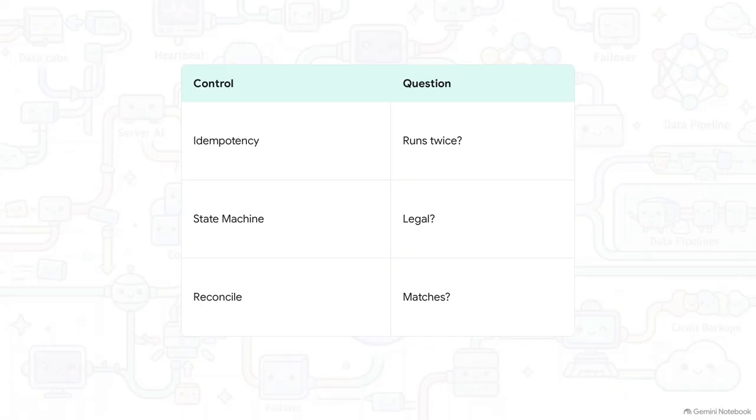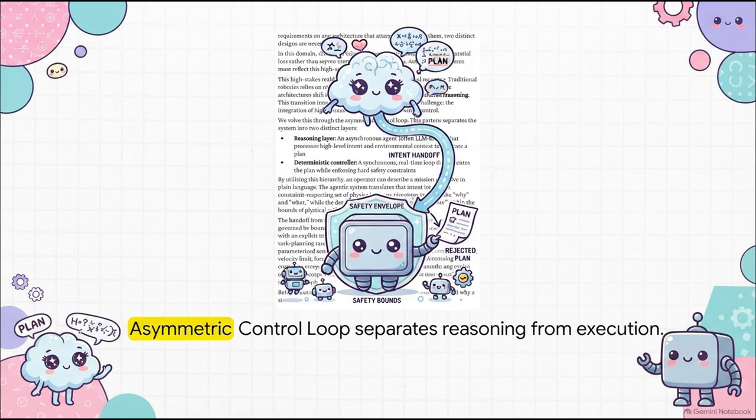Let's bring this all together. These 3 boring developer controls are literally the secret sauce to making your shiny new AI agent trustworthy. Idempotency answers: what happens if the command runs twice? State machines answer: is this action even legal right now? And reconciliation answers: does our internal state actually match reality? This leads us to a beautiful architectural pattern called the asymmetric control loop.